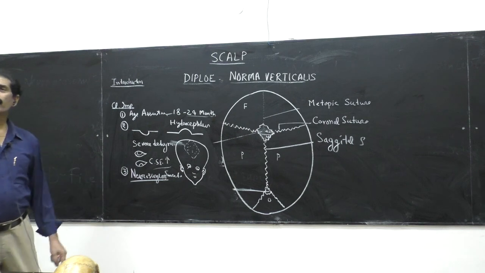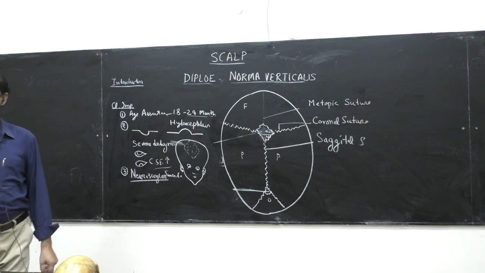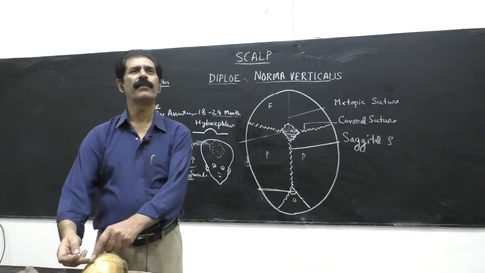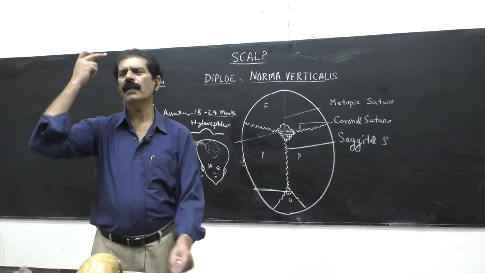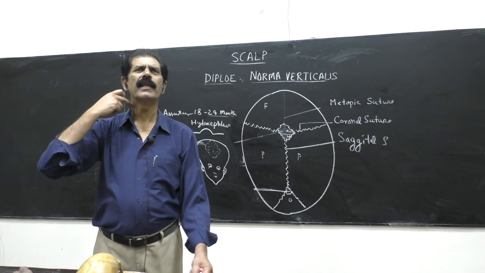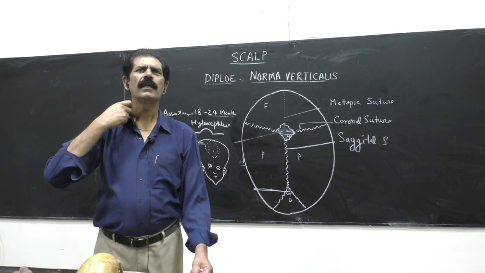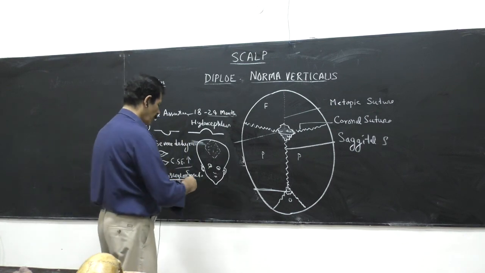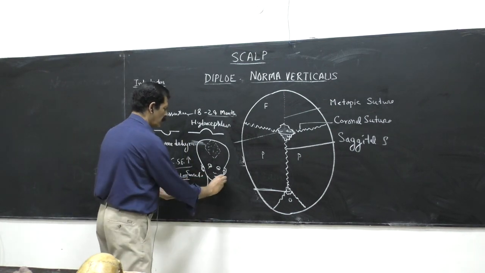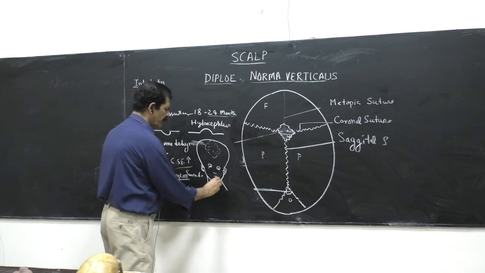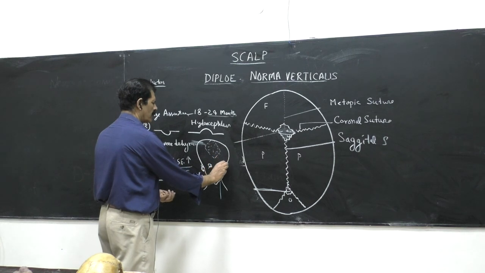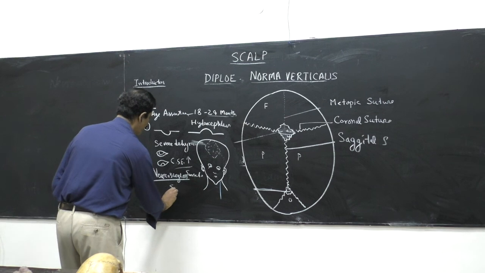So what is the treatment of hydrocephalus children? The neurosurgeons put a rubber catheter below the scalp here, and the other end of the rubber catheter goes below the skin of the neck to the external jugular vein. So this is the operation, and it is very important for the neurosurgeon. This operation is called shunt operation.